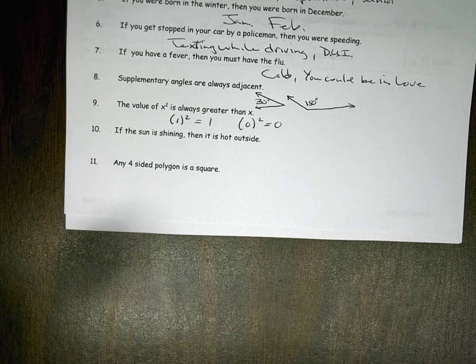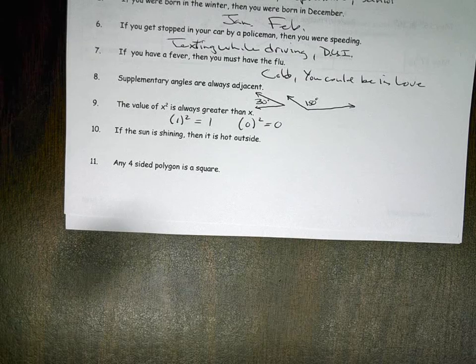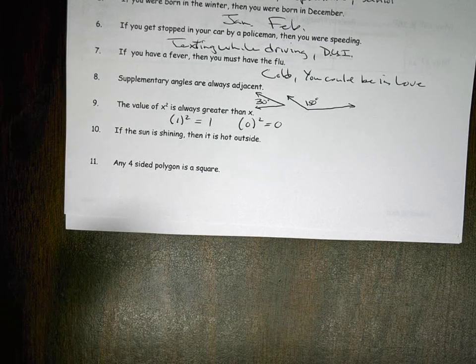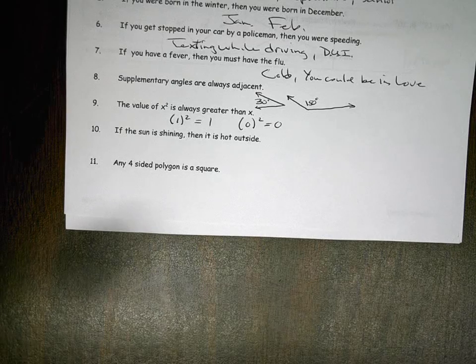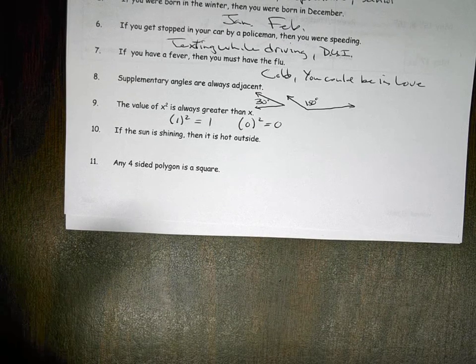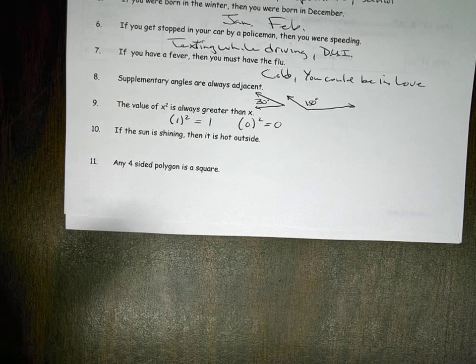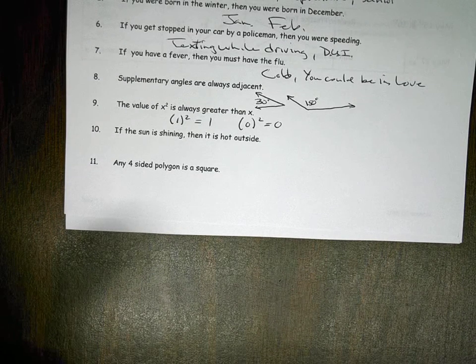I don't know. All right, if the sun is shining, then it is hot outside. No, you could have overcast. Right? So I think they mean if it's like a sunny day like this, it's got to be hot out. But, you know, you get a sunny day in the middle of winter, right? It could be raining. You could put a sunny winter day. But what I always like to say, the sun is always shining, right? Yes. Even at nighttime, the sun is shining. In somewhere else, though. Probably like China.